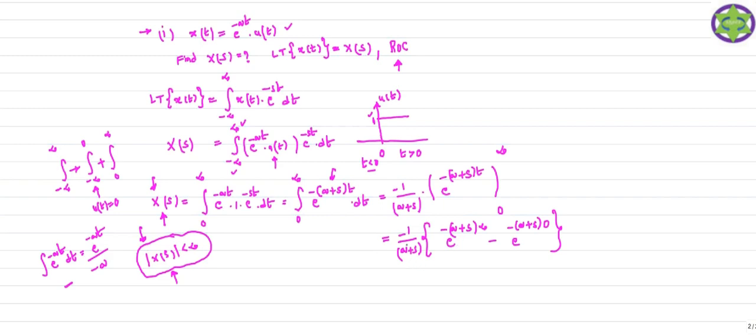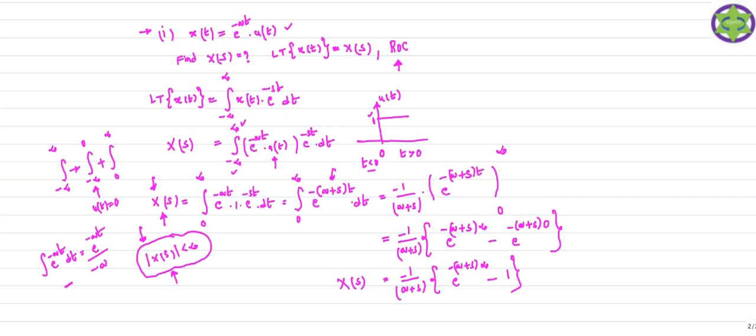Now if you clearly observe this expression, minus 1 by (a plus s), this is the result of capital X of s. Here we have e power minus of (a plus s) into infinity minus e power 0, which is 1. Now I want X of s to be a finite value.